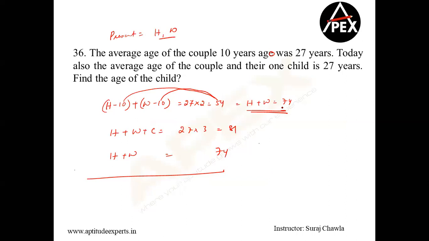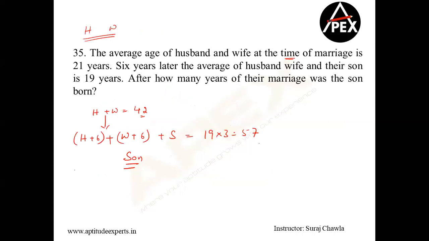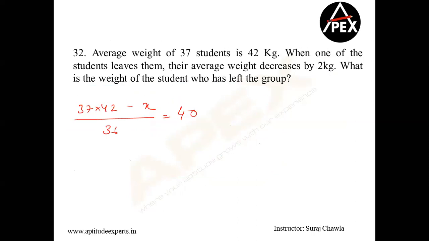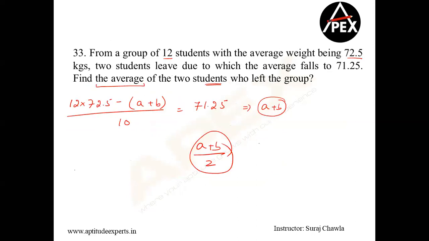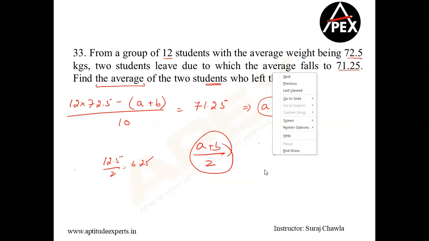Chinisa, it's given 71.25. The question has given you 71.25. It did not say the answer is 71.25. I guess it is 6 point something, 12.5. What is 12.5 by 2? 6.25. So 72.5 minus 6.25... the answer is 78.75.